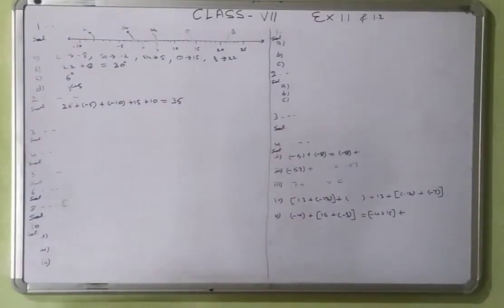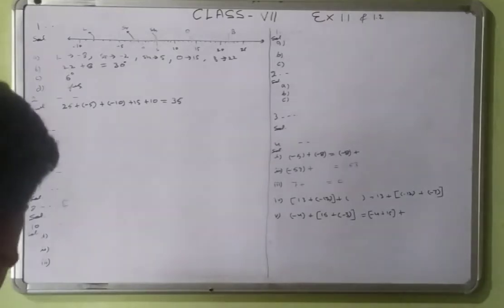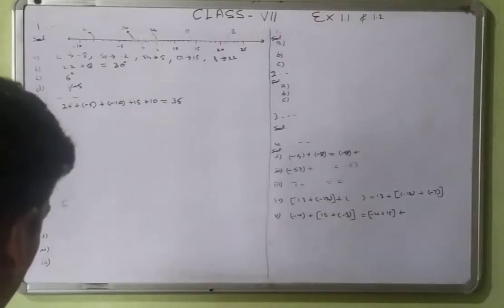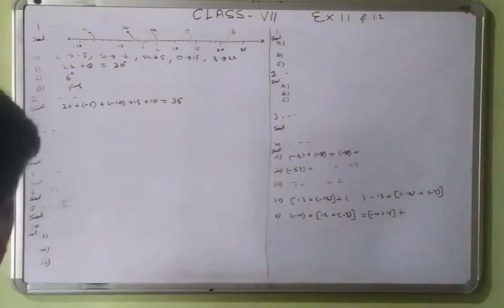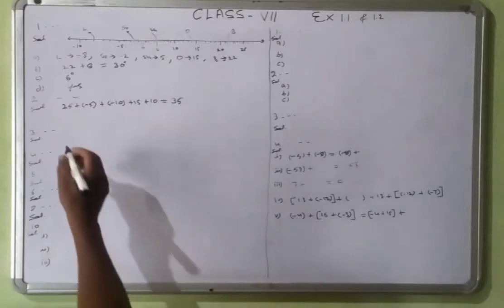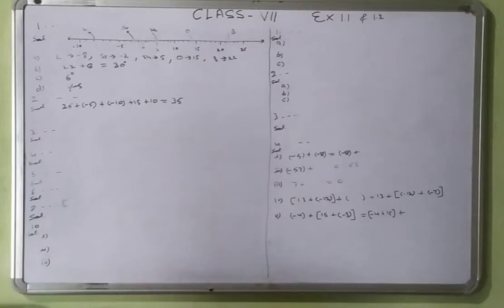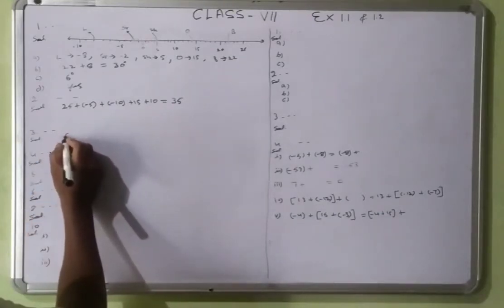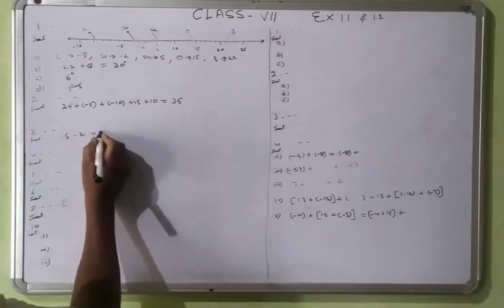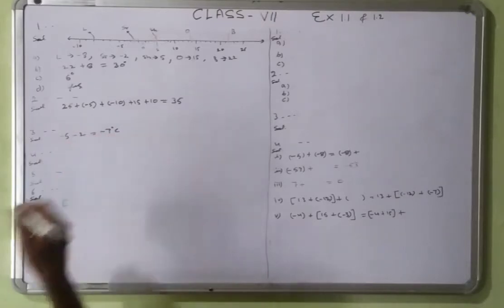Third question. At Srinagar the temperature was minus 5 degrees Celsius on Monday and then it dropped by 2 degrees Celsius on Tuesday. Drop means decreasing the temperature. What was the temperature of Srinagar on Tuesday? That will be minus 7. Drop means minus 7. That is minus 5 degrees and minus 2 degrees is equal to minus 7 degrees Celsius.